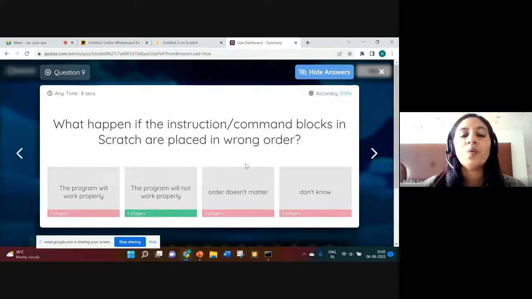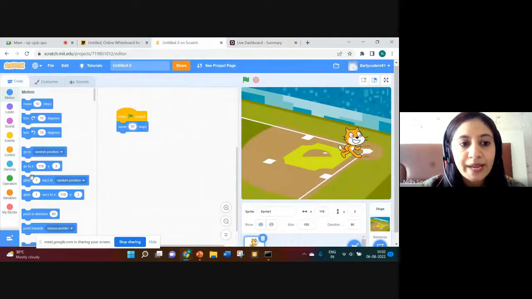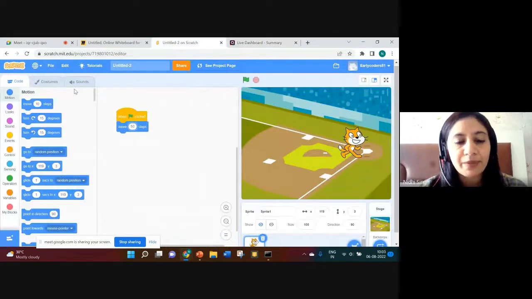What happens if the instruction or command blocks in Scratch are placed in the wrong order? Yes, the program will not work properly. They should be in proper sequence or order. Where are these command blocks stored on a Scratch screen? In the blocks palette. Here all the command blocks will be there.